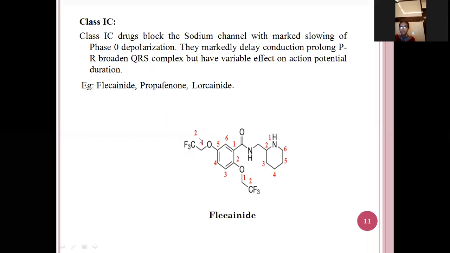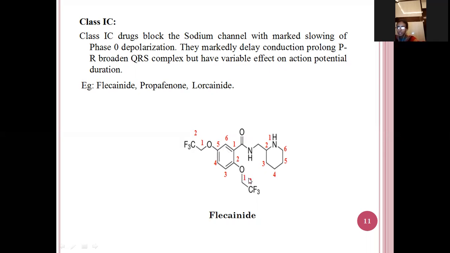So let's discuss the structures of the drugs which come under class 1C. The first one is flecainide. This is the structure of flecainide. If you see the structure, this is a benzamide structure. And for this benzamide, in the second position and the fifth position, trifluoroethoxy is present.